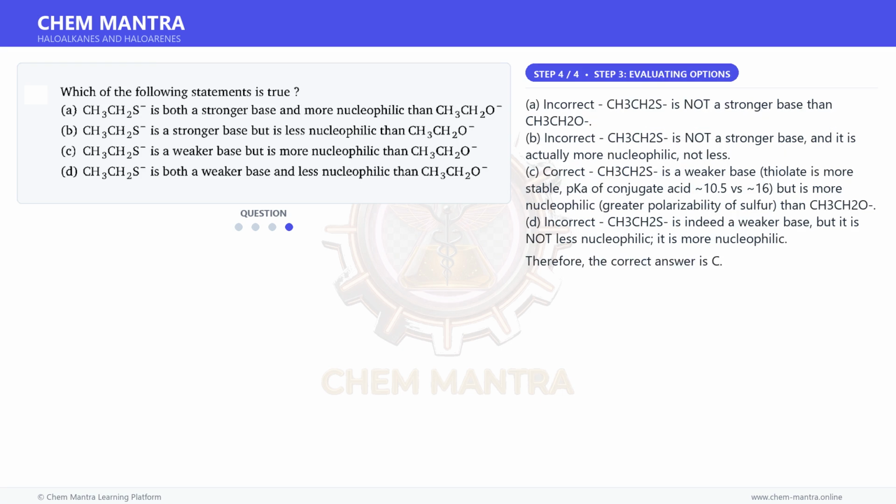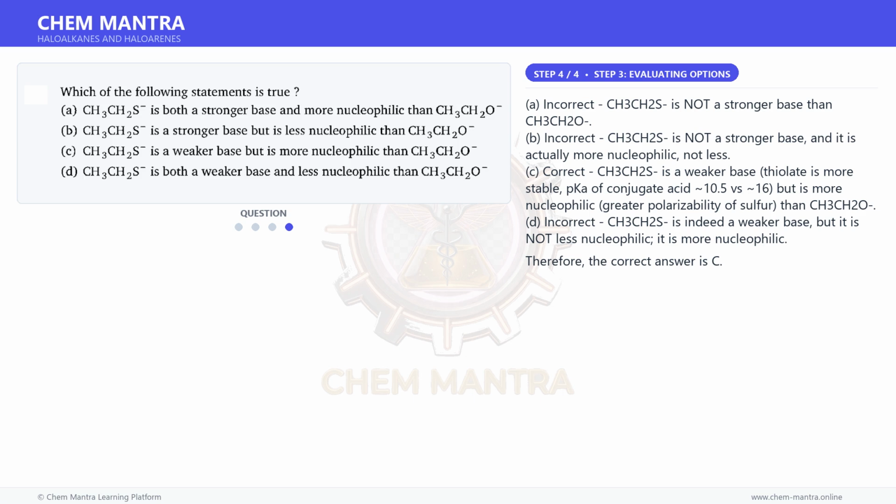And for the final step. A. Incorrect. CH3CH2S⁻ is not a stronger base than CH3CH2O⁻. B. Incorrect. CH3CH2S⁻ is not a stronger base, and it is actually more nucleophilic, not less.